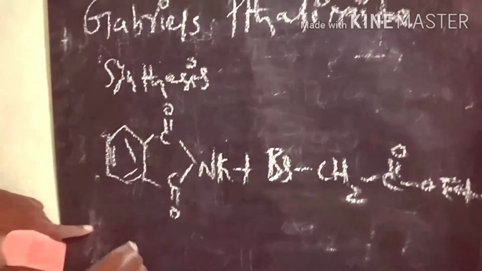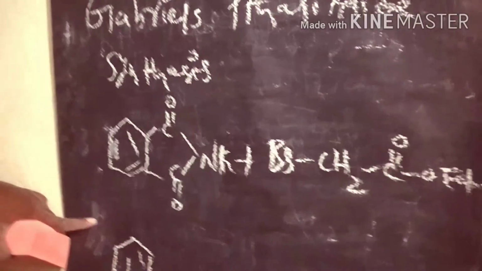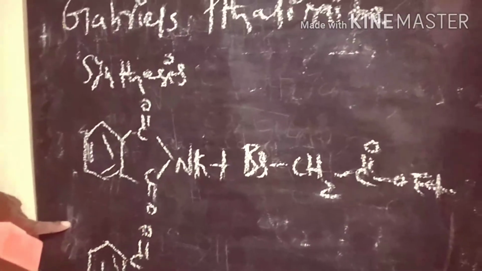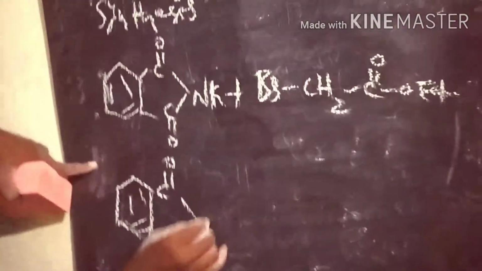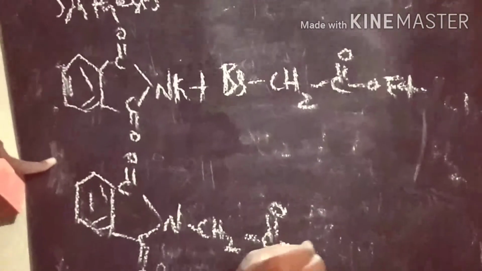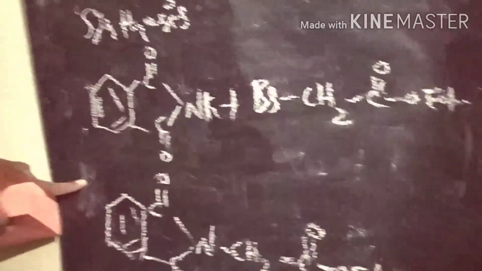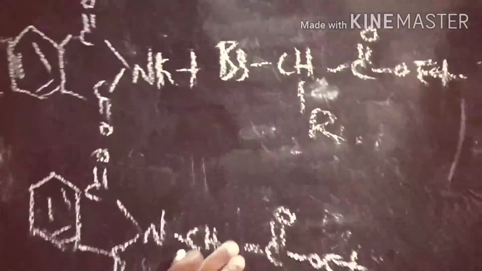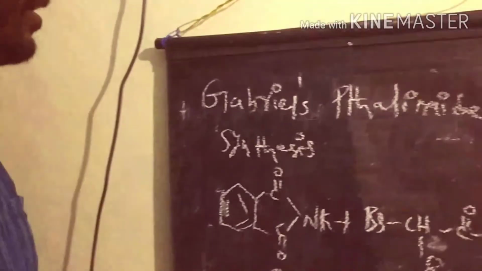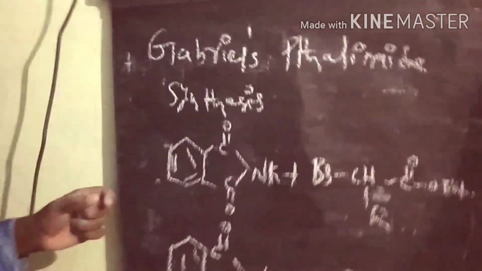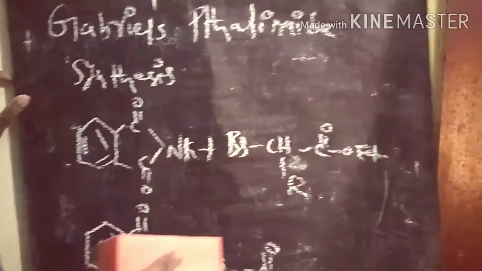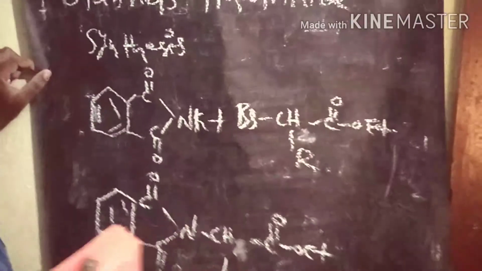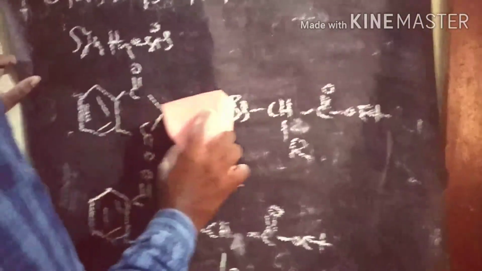So here, CO and CO, N CH2 COOEt. Here we take substitution on R, so we are getting different types of products. After that we are getting the intermediate. Finally, by hydrolysis in acidic medium, we are getting the amino acids. For example, we can write here.